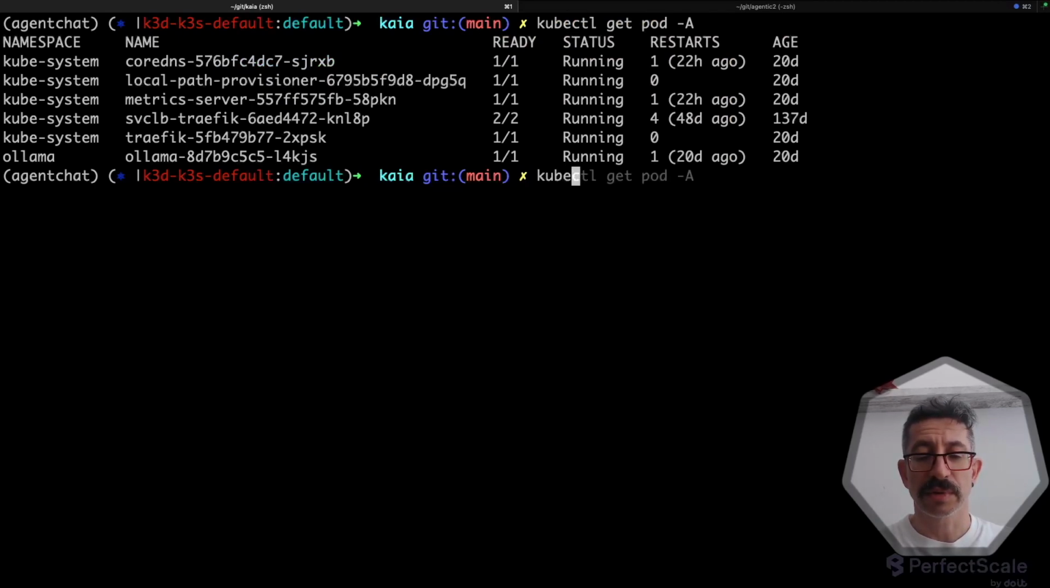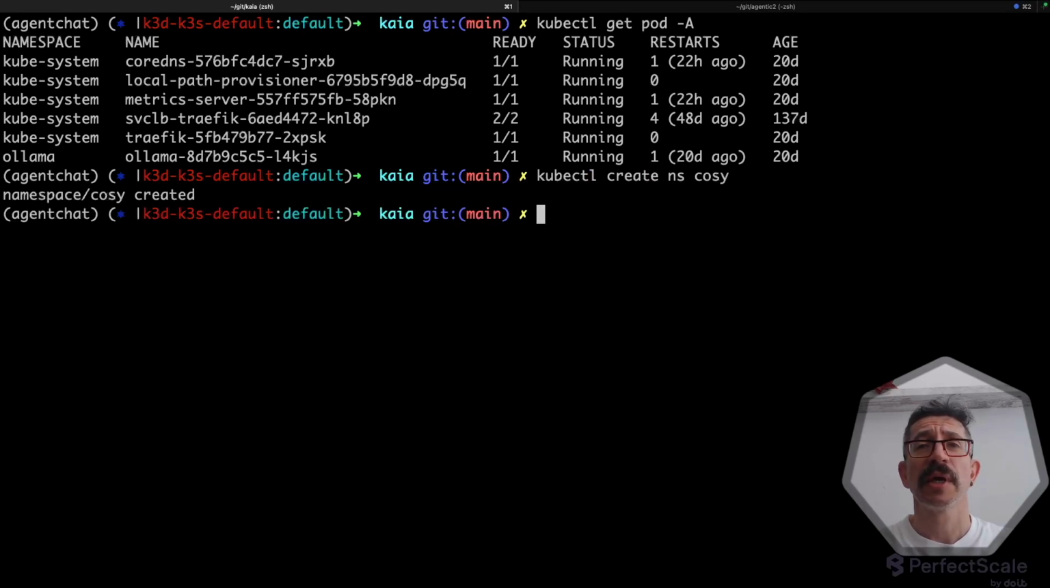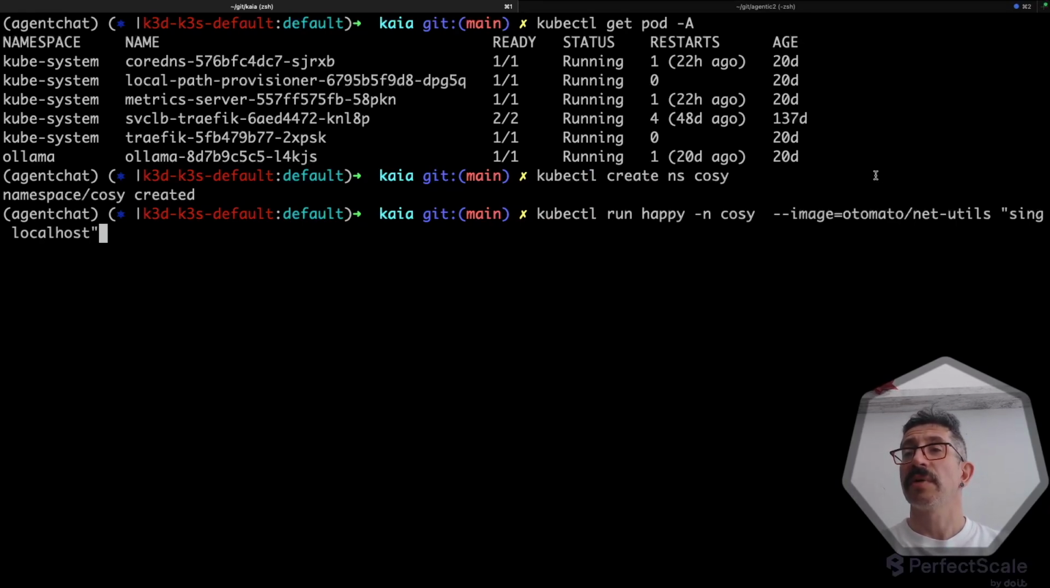And what I'm now going to do, I will create a namespace, a cozy namespace. And in that cozy namespace, I'm going to run a happy pod based on this image, automated net utils. So it's basically an Alpine container with some network utils installed. And inside that container, I'm going to run sing localhost. I'm probably meant to say ping localhost, but it's a happy pod, so I'm asking it to sing. So let's see how that goes.